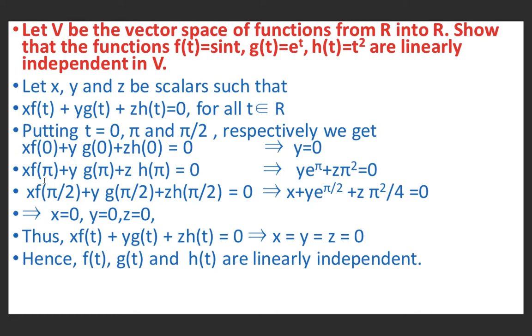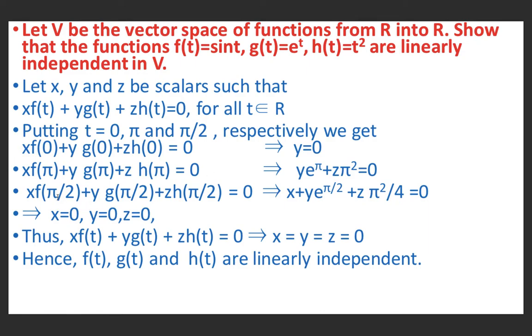In the second equation, f of pi means sine of pi. Sine of pi is 0. g of pi means e raised to power pi. h of pi means pi square. So x into 0 plus y into e raised to power pi plus z into pi square equal to 0. It means y e raised to power pi plus z pi square equal to 0.